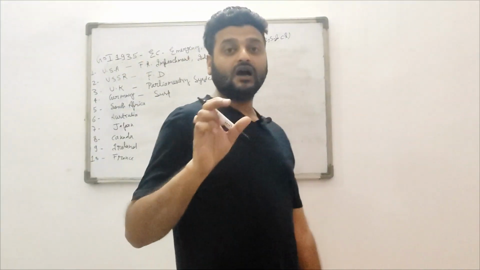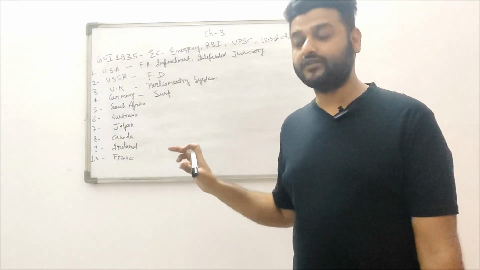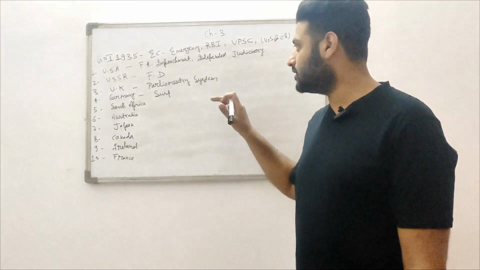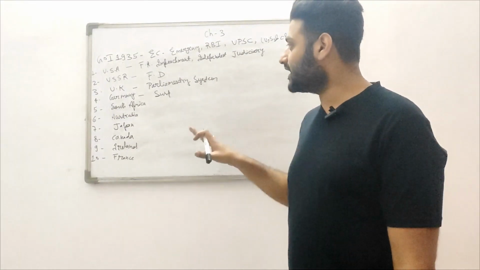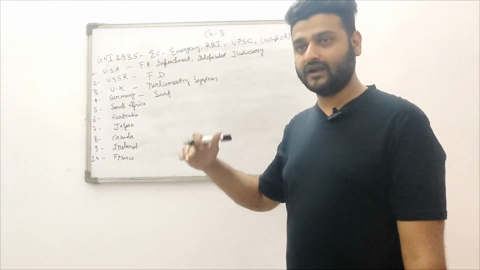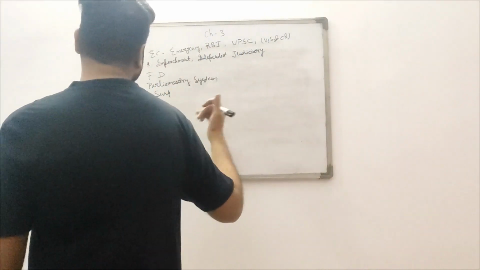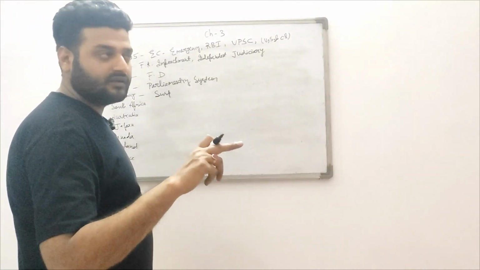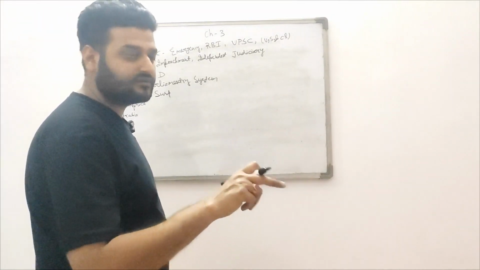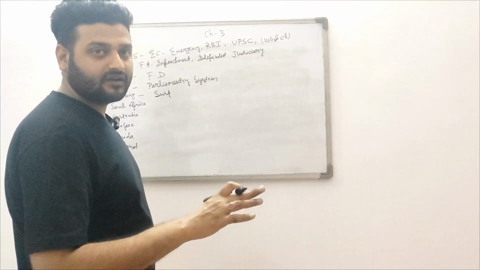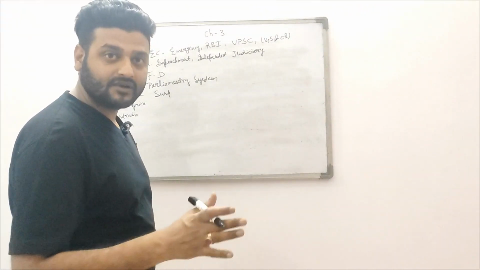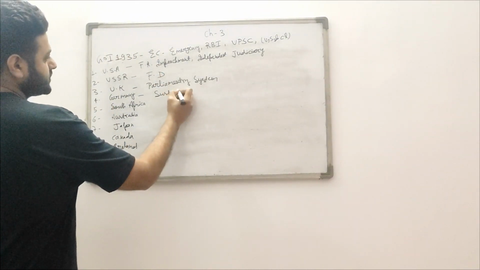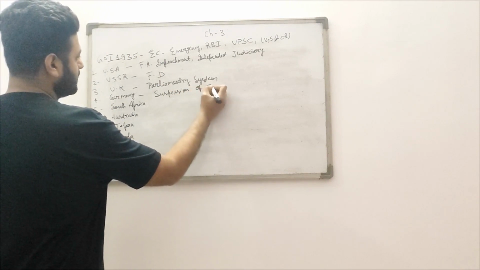We know very well that our emergency provisions run from Article 352 to Article 360. As per Article 358, our fundamental rights are suspended during the emergency, except Article 20 and 21, which relate to life and liberty. They cannot be suspended. By the 44th Amendment of the Constitution 1978, fundamental rights will be suspended except Article 20 and 21. So, suspension of fundamental rights.